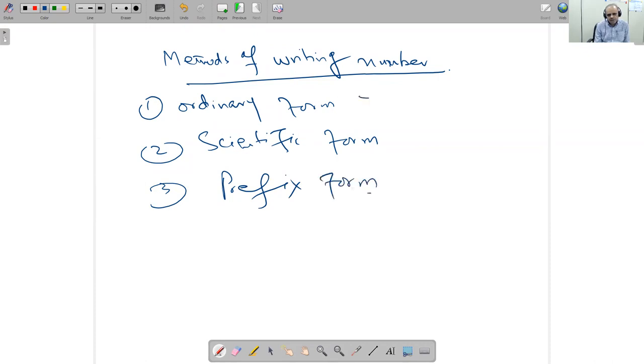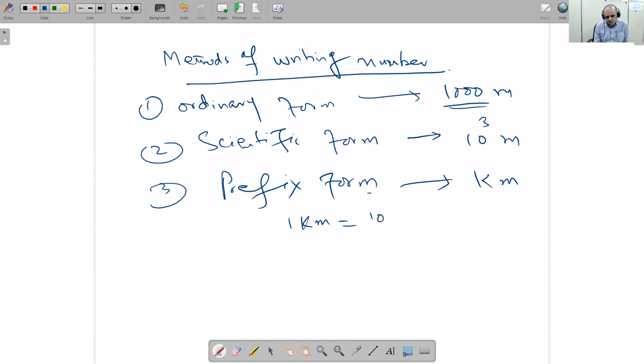Okay. Ordinary form means what? If I'm writing 1000 meter, this is ordinary form. If I want to write this number as 10 raised to the power 3 meter, this is scientific form. If I want to write this number in kilometer, this is prefix form. So we know that 1 kilometer is equal to 1000 meter, and you can write this as 10 raised to the power 3 meter.